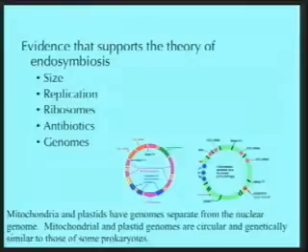And if you sequence the DNA of these organelles and put them in a phylogenetic analysis that includes bacteria, archaea, and eukaryotes, they come out as most closely related, in the case of mitochondria, to proteobacteria, and in the case of chloroplast DNA, to cyanobacteria, the blue-green bacteria that are photosynthetic. So there's really no controversy about this anymore. It's pretty well nailed down that the endosymbiotic theory explains the presence of mitochondria and plastids in eukaryotic cells.